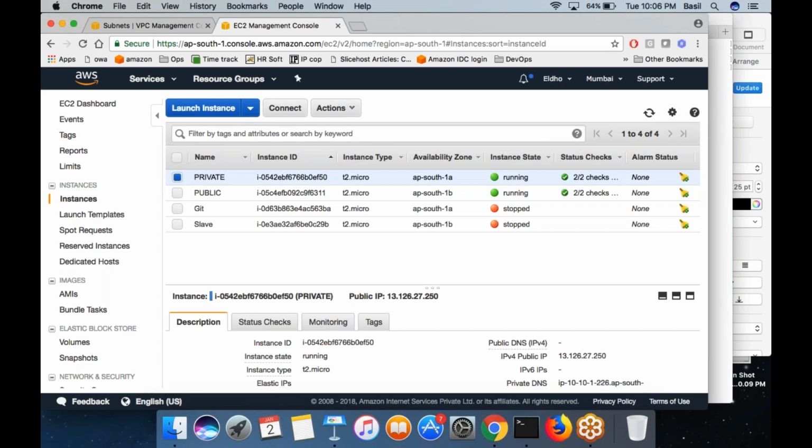Yes, now this machine has a VPC which has a number of hosts. Those hosts will have IPs. You just reserved the IPs. Right now there are only two hosts, this host and this host, which I have actually created. I can create up to 250 more hosts in each subnet, because one machine I already created in the private subnet, one in the public subnet. Now you can still create 250 machines. All machines will get a private IP for themselves.